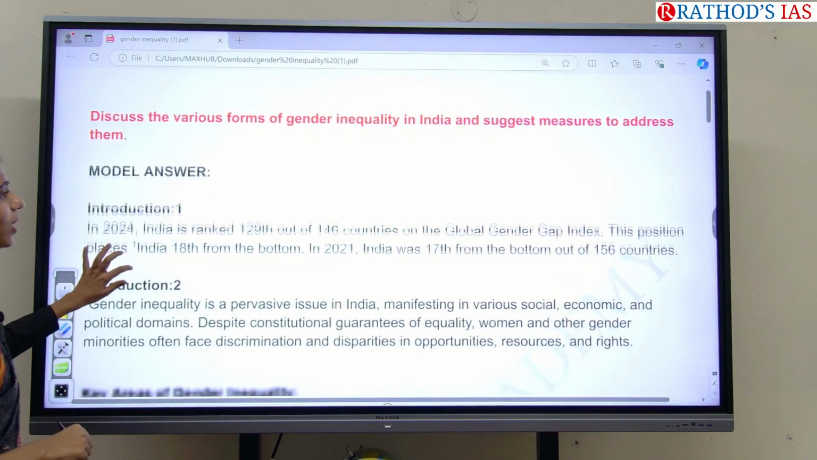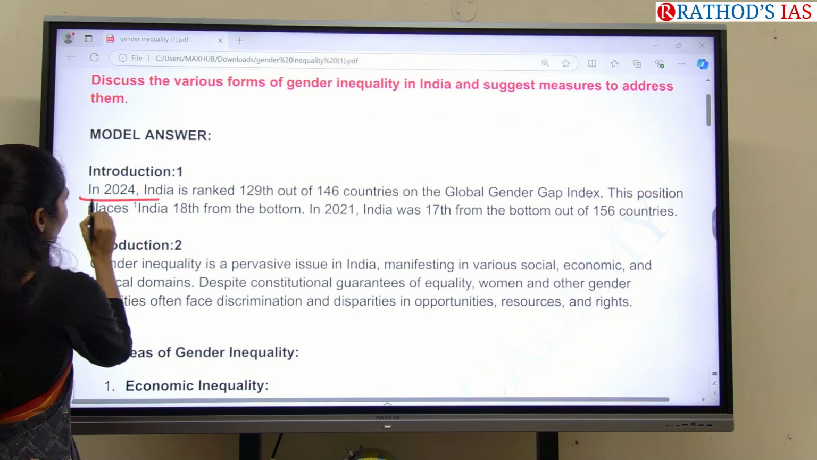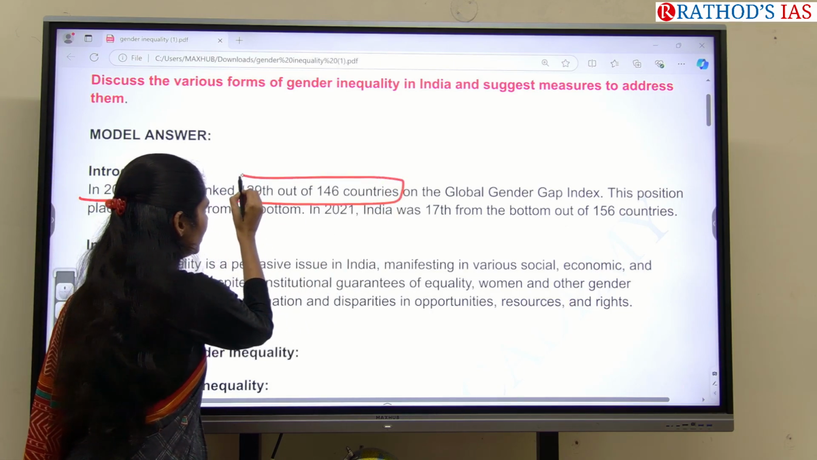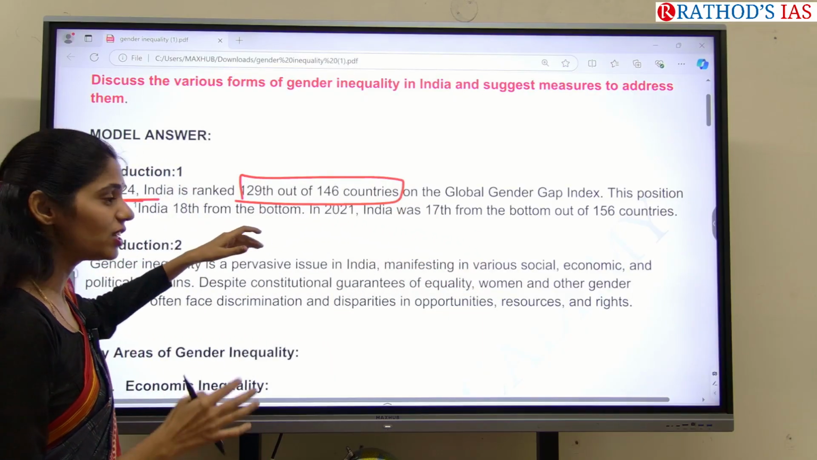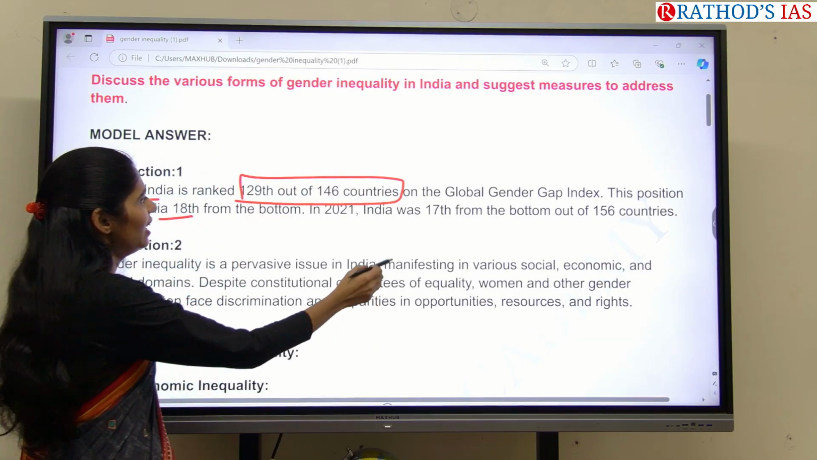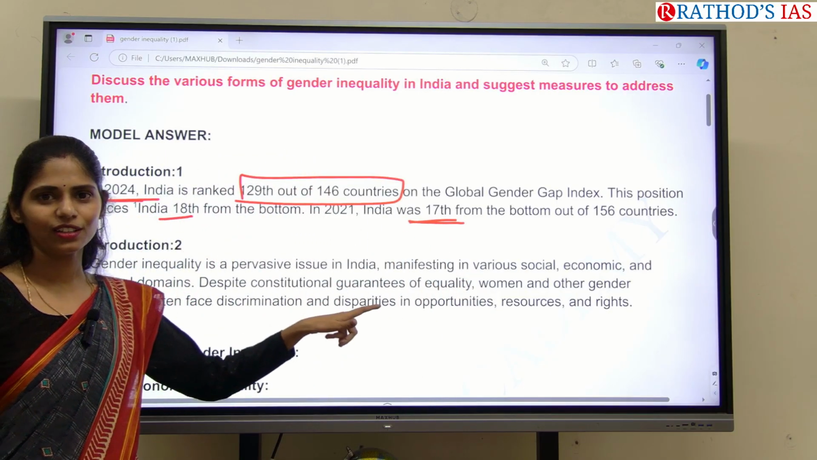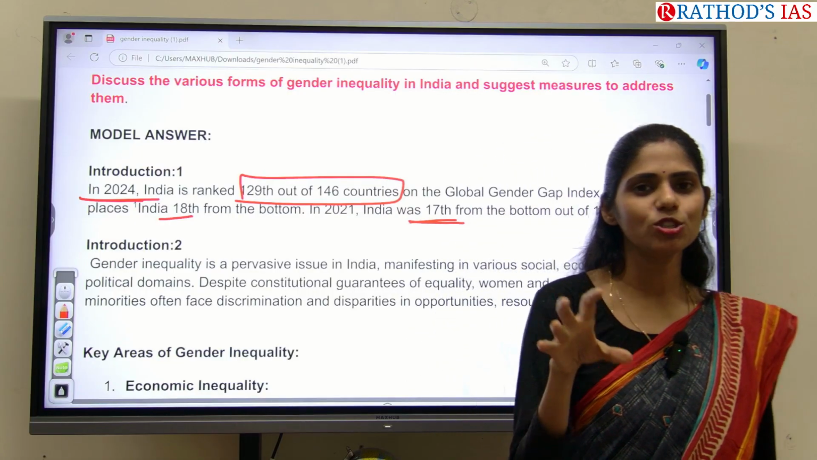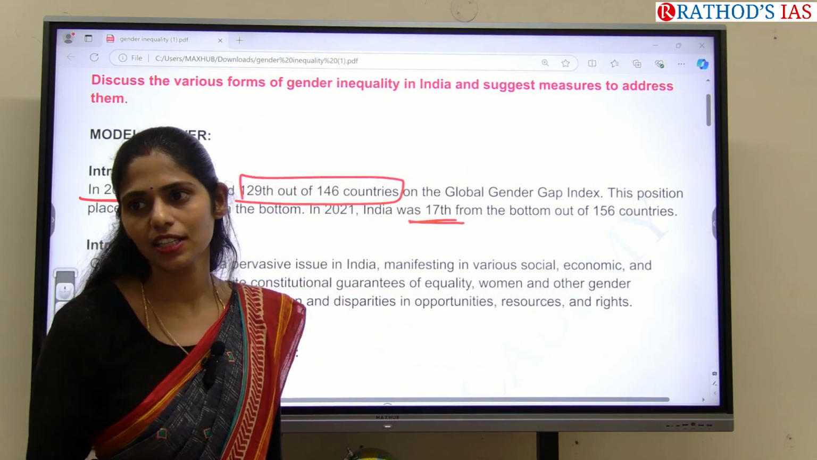Okay, I'll be showing you the model answer here. So I gave you two introductions. One is, in 2024, India ranked 129th out of 146 countries in the Global Gender Gap Index. And from the bottom, India's position is 18th. And if you see in 2021, from the bottom, India's position is 17th. Now we can understand only one position we had increased from 2021. That means you can understand we need to do a lot to ensure a gender equal society in our country.